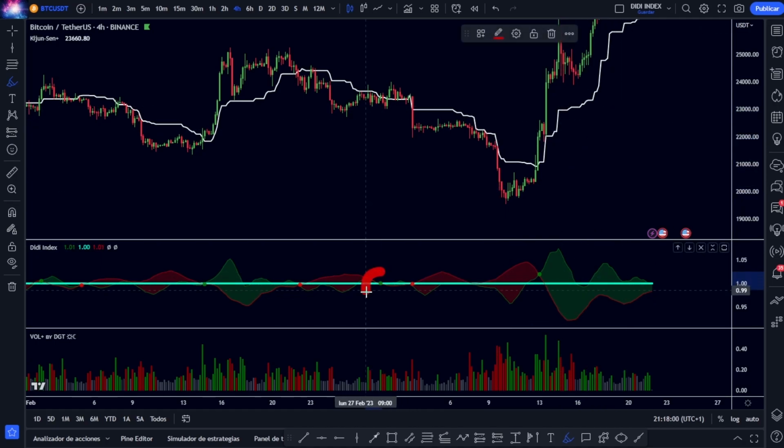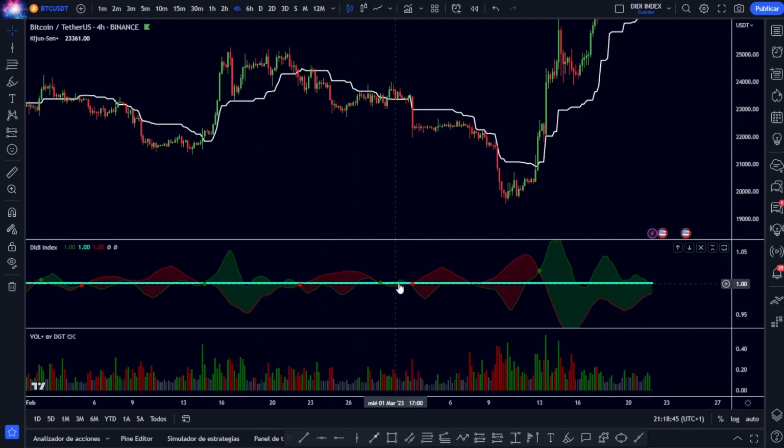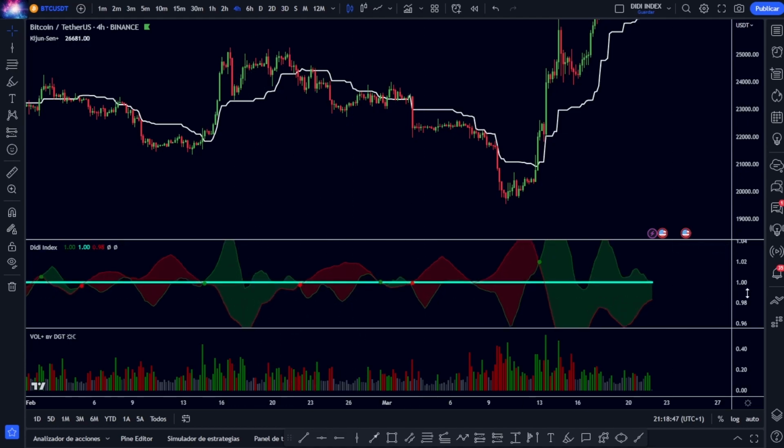However, when they are right in the middle of that line that we have put in the average to guide us, we see that it has been a fake out, and that the price is consolidating without a clear trend. That is why I advise you to place the average in this way, and in the case that you see that these signals are not within that line, in this case blue, you can take those operations with more security. However, when they are right in the middle of that line, be careful, because the operation could not be correct.